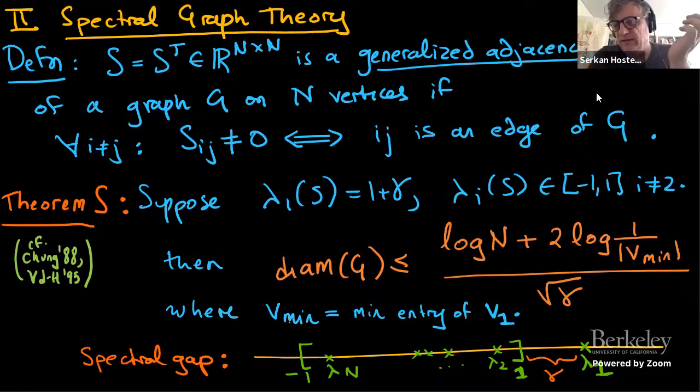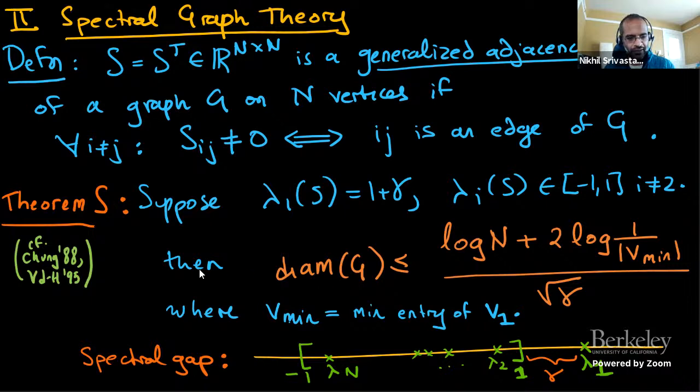But I can always scale the eigenvector, right? So what do you mean with eigenvector? Unit vector. Sorry. Okay, unit vector. So minimum absolute value of an entry of v1 after it's scaled to be a unit vector.